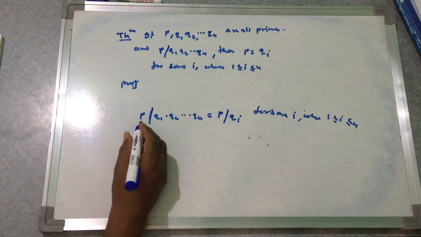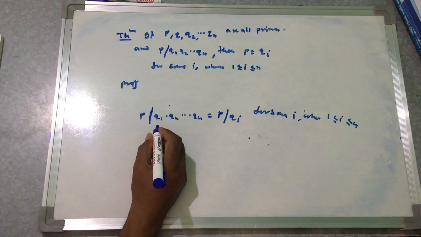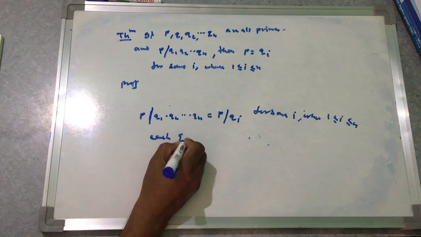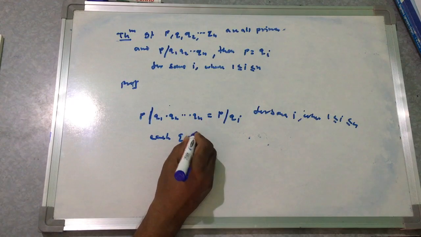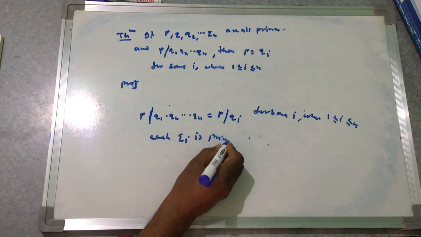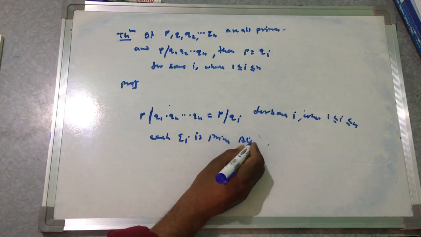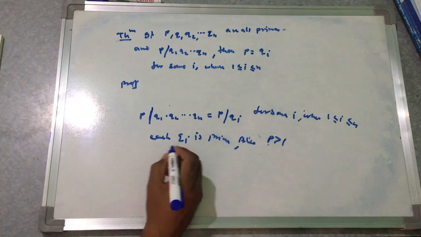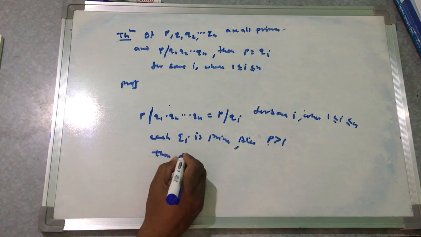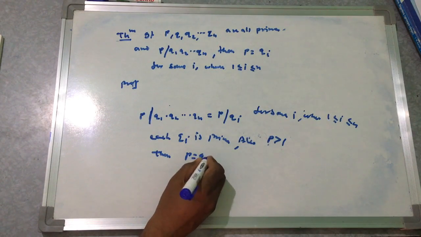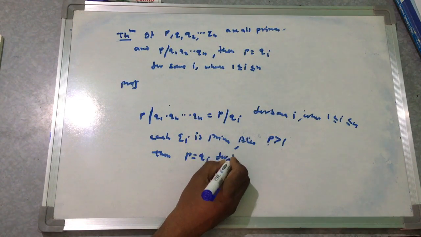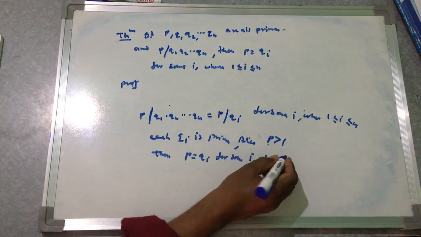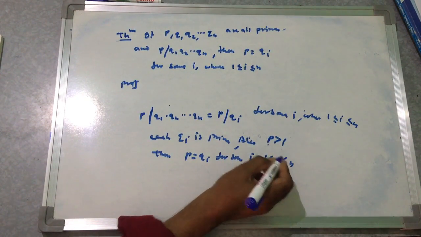But the divisors of Qi are 1 and Qi, since each Qi is prime. Also, P is greater than 1, then P is equal to Qi for some i between 1 and n.